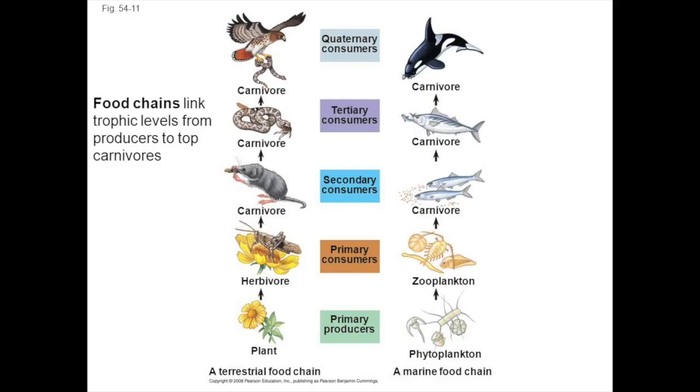I included this photo or diagram that shows the terrestrial food chain and the marine food chain. So we're looking at the terrestrial side of the food chain. We see the plants, and then there's the herbivores, the carnivores, and then it goes on to other carnivores. So we have the primary producers. The marine food chain would be like the phytoplankton, and it goes to the zooplankton. We have the other carnivores leading up all the way to the killer whale.